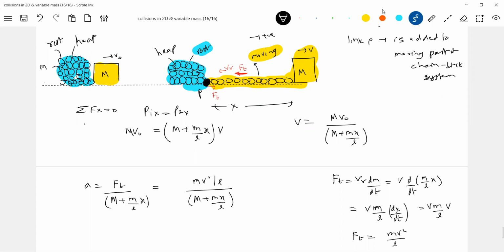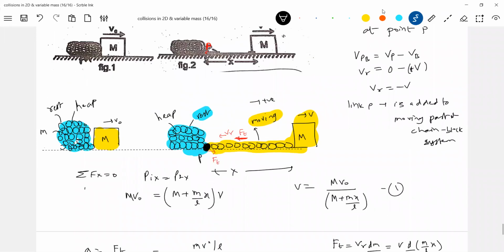So these are different ways of asking questions. And what is v? V again you should replace with equation 1. Substitute 1 in to get the acceleration. Then what about the tension? Tension should be T equal to ma again. Think on that one, it is asking the tension at the point P.